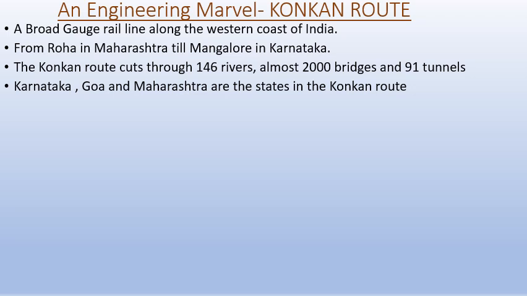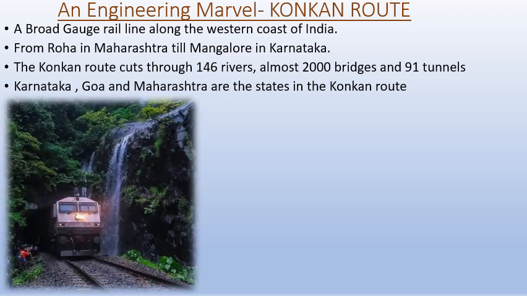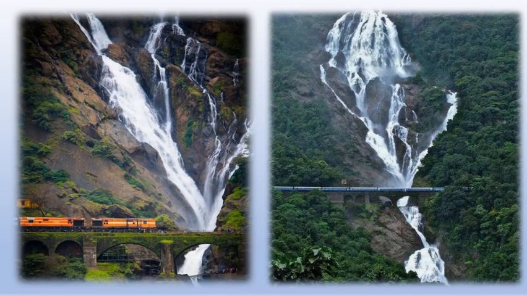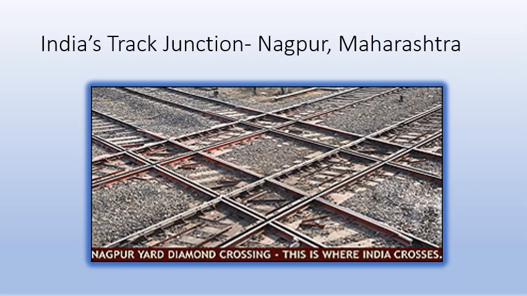If you want to look at it in India, I don't think there's anything more beautiful than the Konkan route, which passes through the states of Karnataka, Goa, and Maharashtra. These are some amazing pictures taken during train travel on the Konkan route. Those were amazing pictures and beautiful information about the Konkan route.